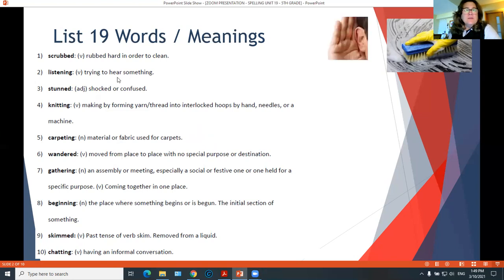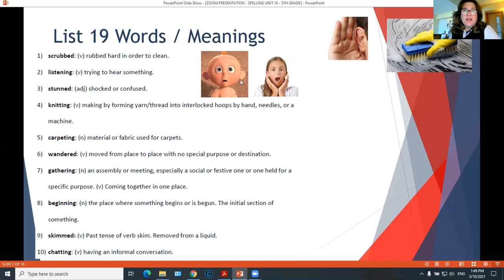Listening. Listening means trying to hear something. Listening is the present participle form of the verb listen. Stunned. Stunned means shocked or confused, like the little guy in the picture or the girl. They are stunned, they are confused, they are shocked, okay?